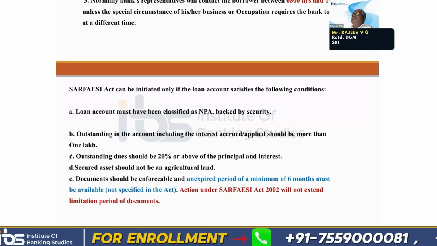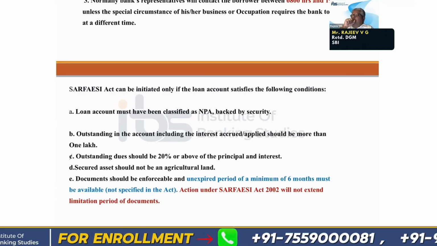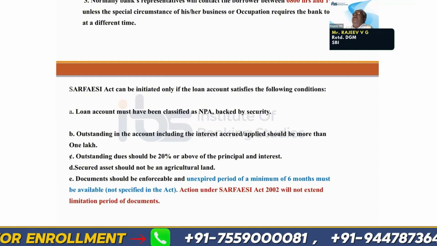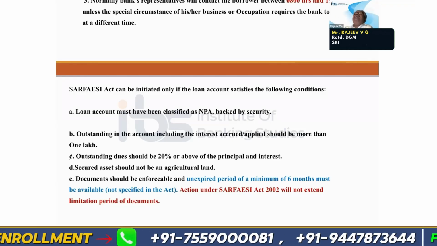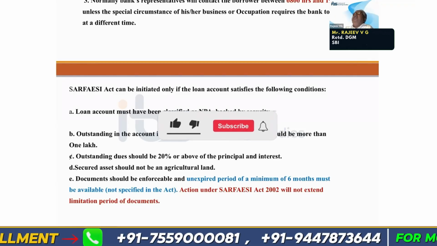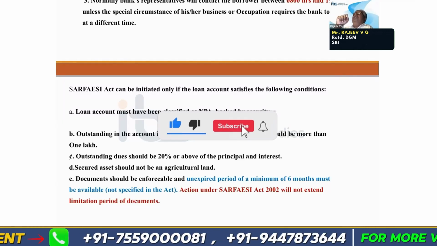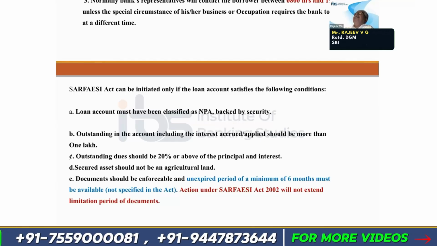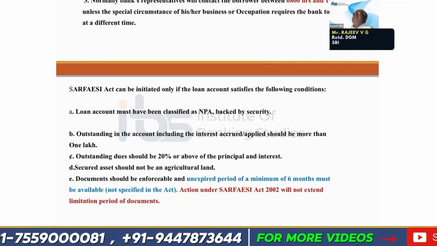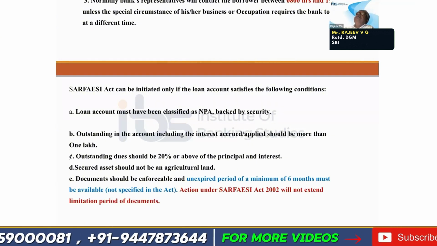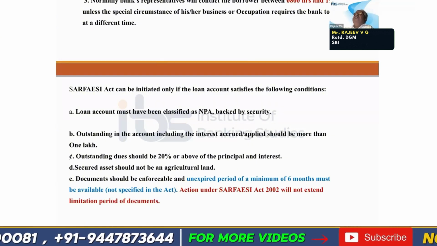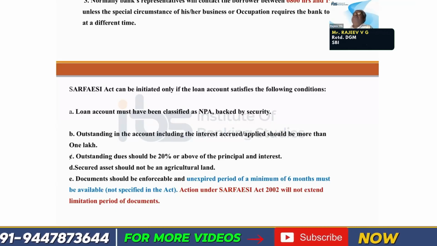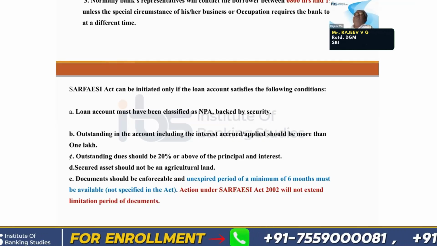Similarly, whenever you go and meet the customer, first you tell that I am so and so. You reveal your identity and tell your authority, how it has been derived. How did you get the authority to recover? The bank has given the loan and the bank has given this DRA or bank officer the authority to recover the money. So the identity and authority of the person meeting the customer is also very important.